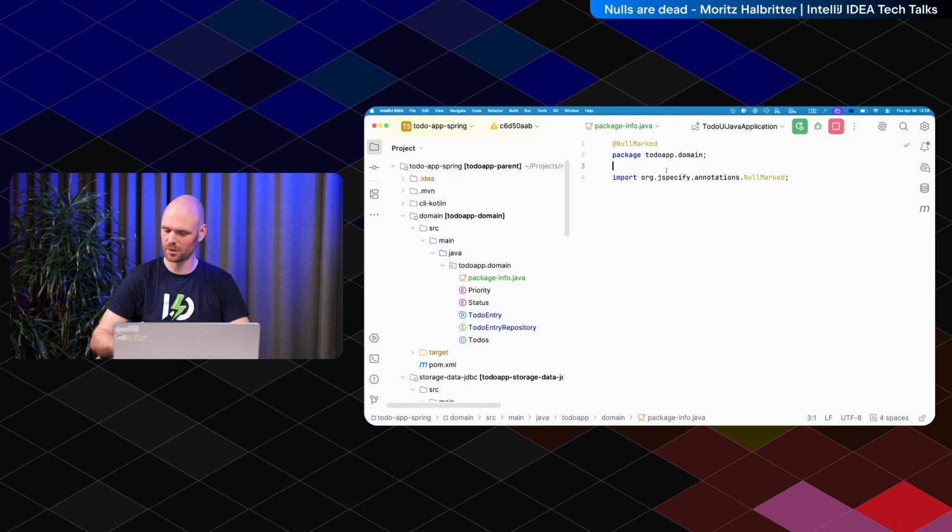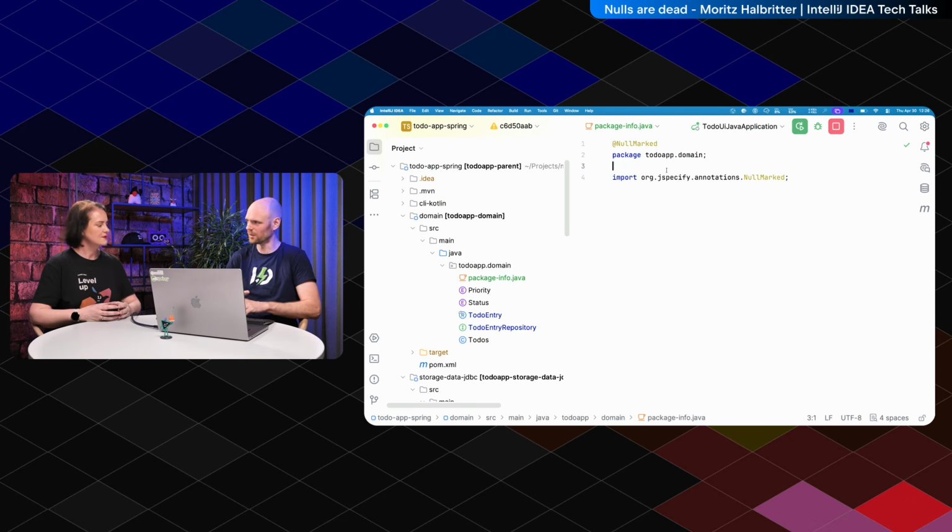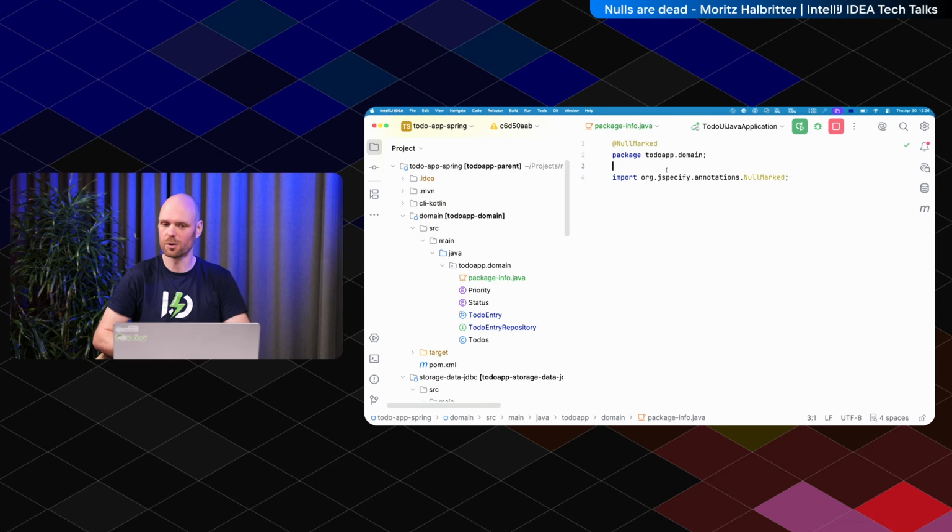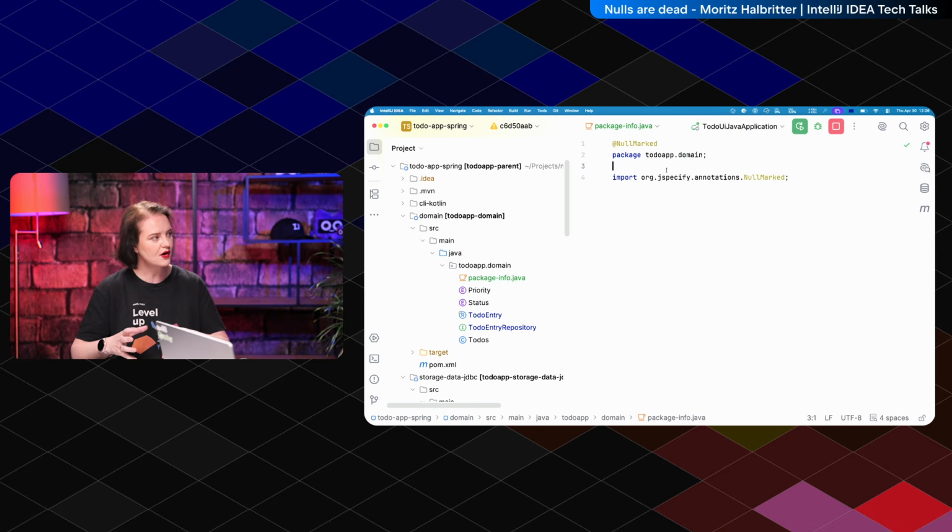So we have not only null and non-null, but we also have I-have-no-idea, which is called unspecified nullness in the JSpecify specification. Yes. And to get rid of that, we have to mark our code as null marked. And this essentially says everything which is null in this code, I'm going to mark with @Nullable. Right. And everything that is not marked is assumed to be not null. Right. And that's, of course, the state that we want. Yes. So it makes it explicit.